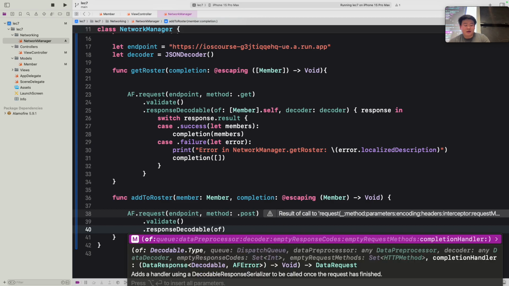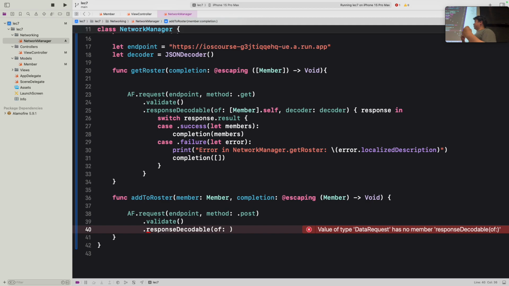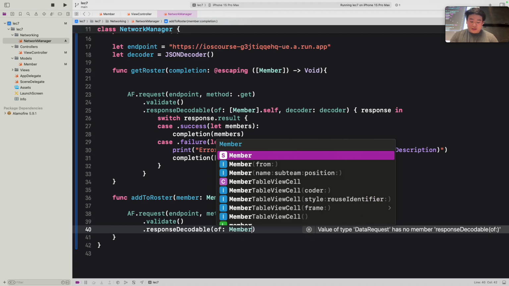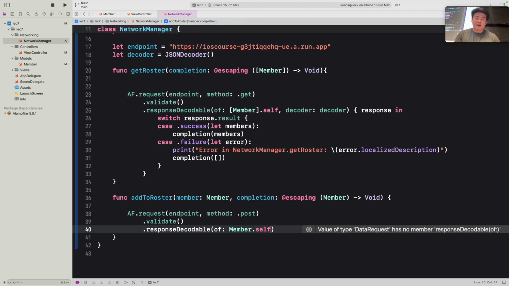And then this time, our of should be whatever we're returning, right? This time we're only returning a member, because once we post a member, we'll actually get the member that we added back from the backend. So again, we're specifying that we only have one member this time rather than a list. You can see up here we have a list of members. This time it will only be one member. And again, you want to specify the class itself, so you want to use that .self keyword afterwards. Okay, and this time around, we have something different, right? We want to pass these parameters that we have into the backend itself.